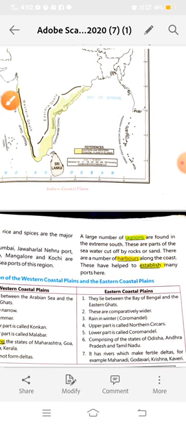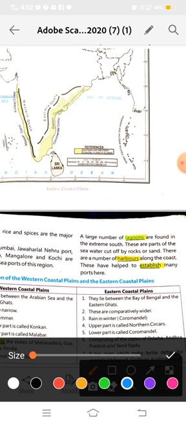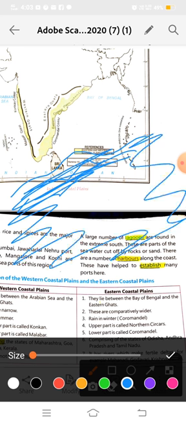It means how do the lagoons look? Suppose this is an ocean or sea, but some part of the sea water is cut off by rocks or sand or salt.